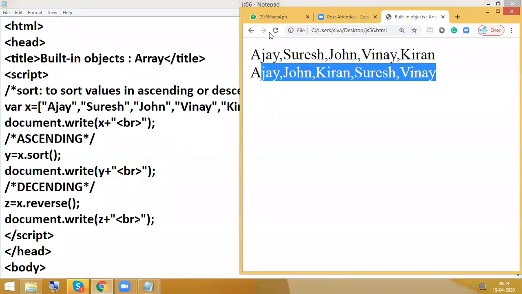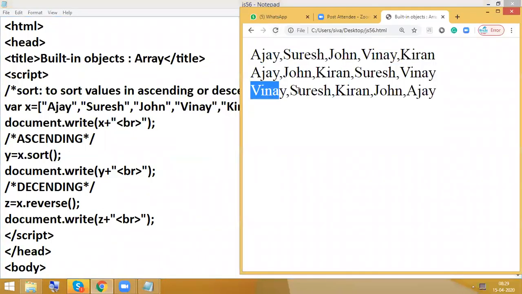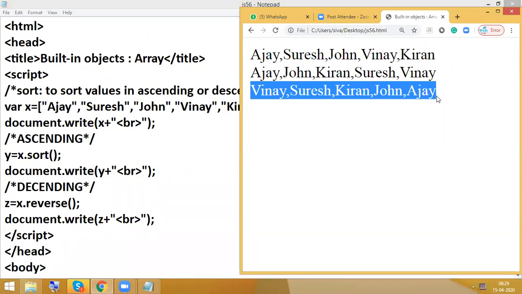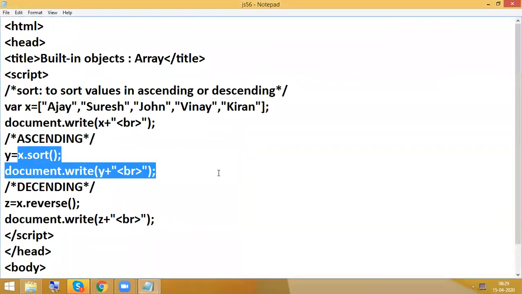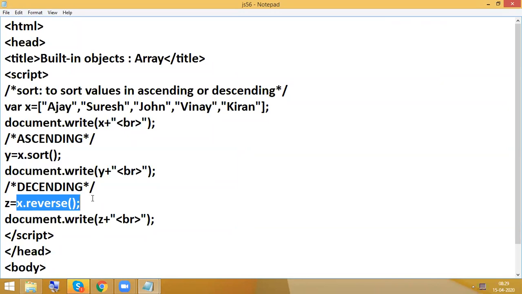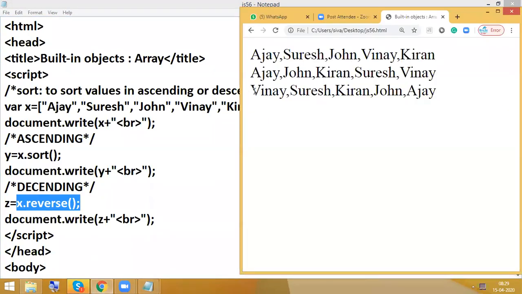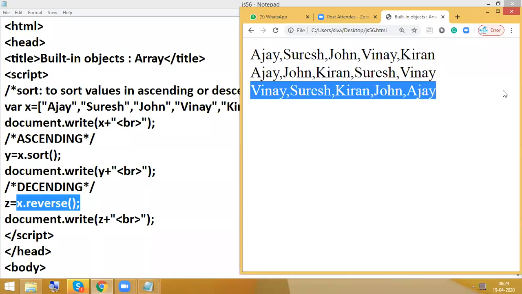So now go and check. Vinay, Suresh, Kiran, John, Ajay. Already in this case, x is sorted in ascending order. So what I did, I applied a reverse method to get descending order. So this is the way we can have ascending and descending.